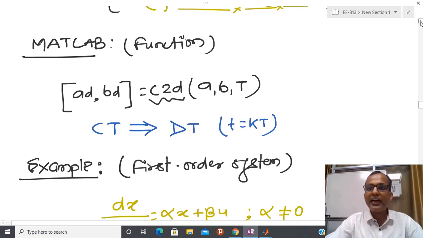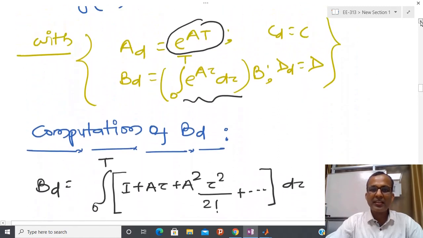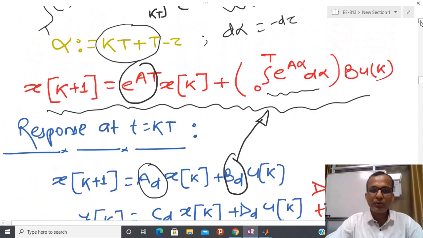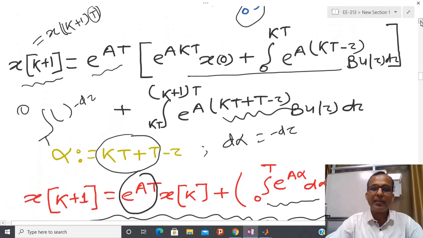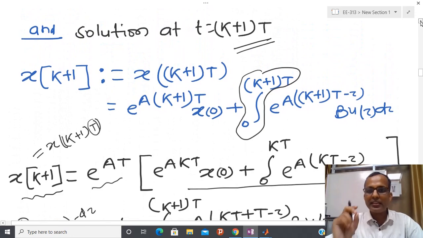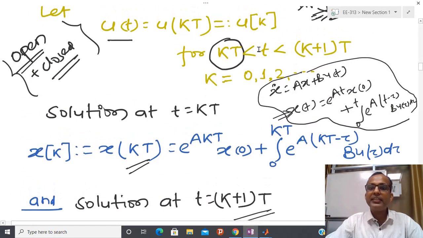One more important thing I am going to highlight here: if you look at this very carefully, you are able to see one more behavior. I have already told you that between kT and (k plus 1)T we have the system, and there we are not updating the control.